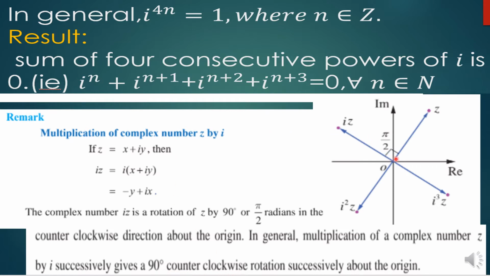So listen here. If I am taking the complex number z in the first quadrant, and if I am multiplying the complex number by i, then this complex number is rotated by 90 degrees. Then if I take this iz complex number and multiply by i, what I'll get is i square into z. Okay. So then this complex number iz is rotated by 90 degrees. So like that it will be going on.